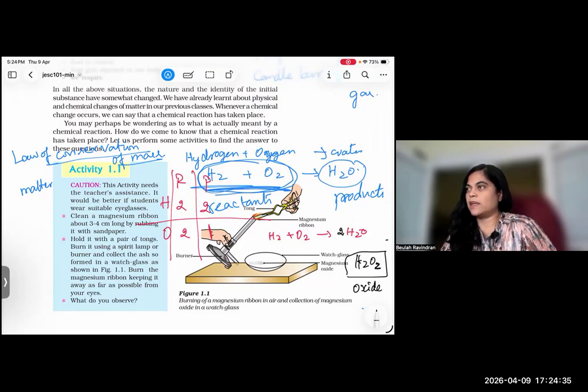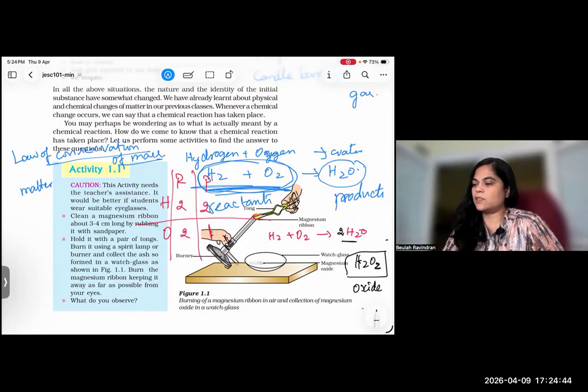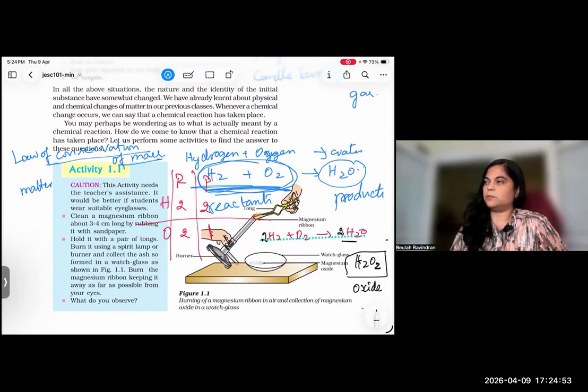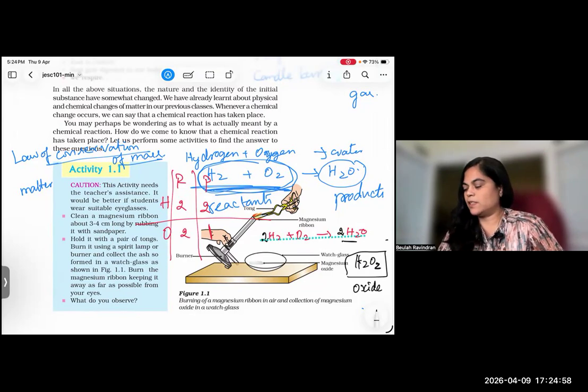Now here also it was not tallied. How many hydrogen atoms are in the product now? 2 times 2 is 4. So oxygen is tallied, but hydrogen is not, so add 2 here also. This makes sense: 4 hydrogen and 2 oxygen on each side. So it is balanced now. This is the balanced equation.